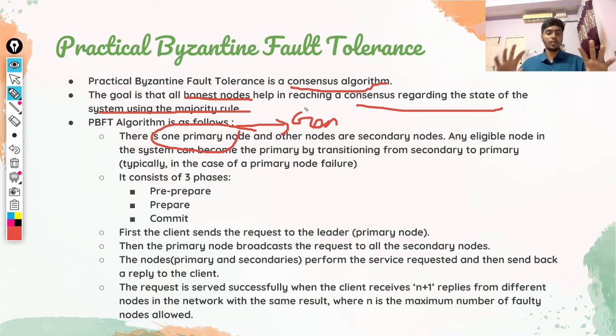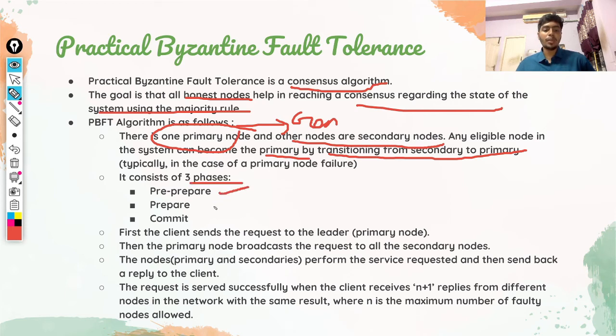Now we relate this by linking both the general castle capturing as well as the blockchain. So we call that one node the primary node, which is the general, and the other nodes are secondary nodes. The nodes here are the generals. Any eligible node in the system can become primary by transitioning from secondary to primary. And it consists of three phases: pre-prepare, prepare, and commit.